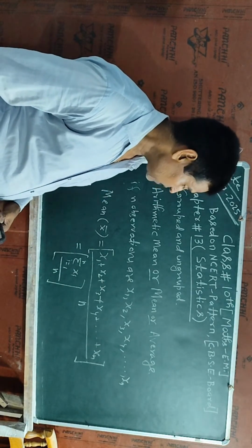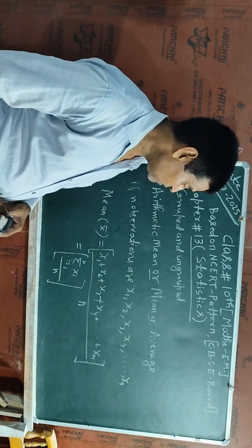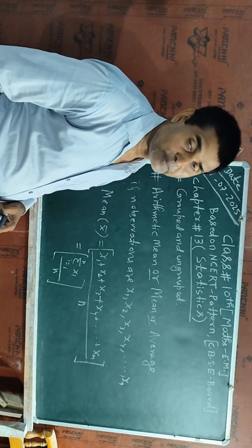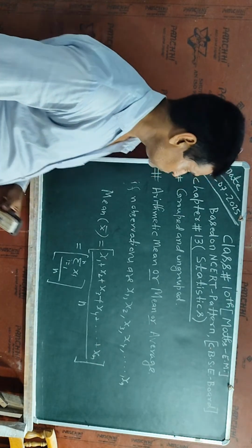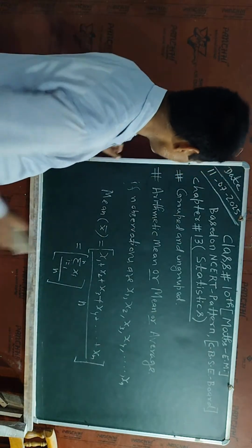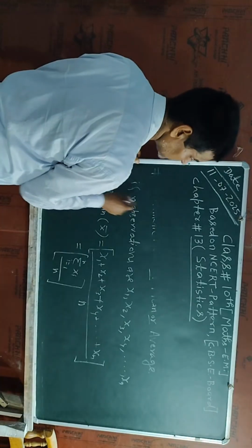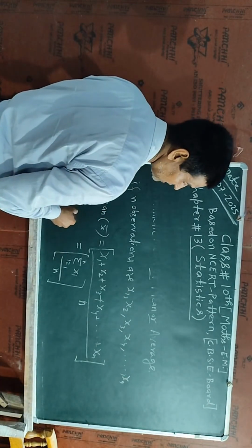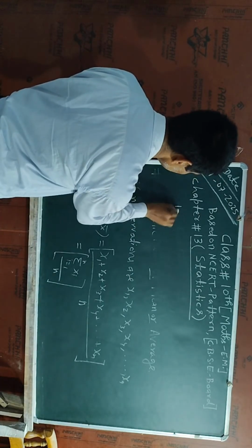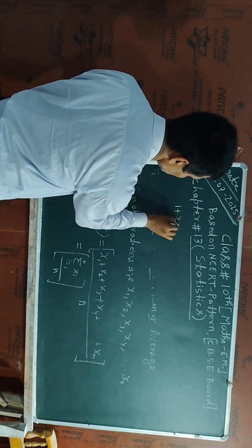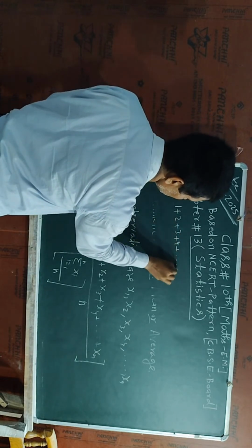Okay students, now if all the data are continuous, I will use a formula for getting the sum. That sum will be n into n plus 1 divided by 2. If there are n values in continuous form, we have to add 1 plus 2 plus 3 plus 4 up to n.